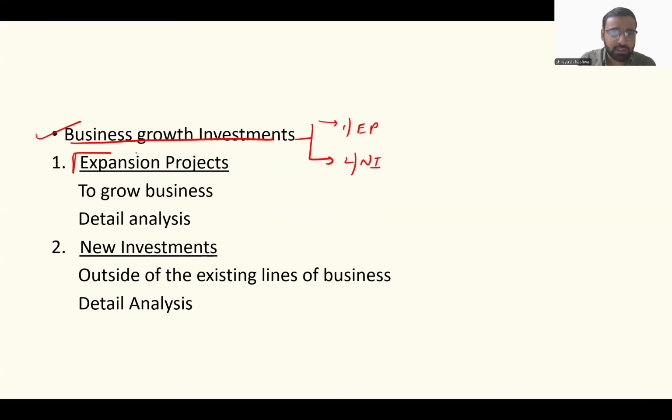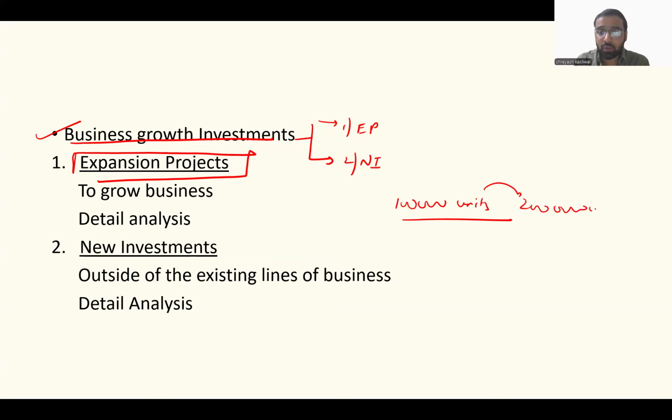What is an expansion project? An expansion project is growing my existing business. Let's say, for example, I have a certain factory which can currently produce 1 lakh units. That is the capacity of the factory. But I expand and make it 2 lakh units. That is what is called an expansion project. Of course, I would require a detailed analysis: whether I should expand my capacity to 2 lakh, whether the demand will pick up or not, and if I want to expand, what sort of place I would want to make my factory at. Should I expand the existing factory or make it at a different location, logistically and all of those things? There are a lot of things that would come into the picture here, so a detailed analysis would be required.